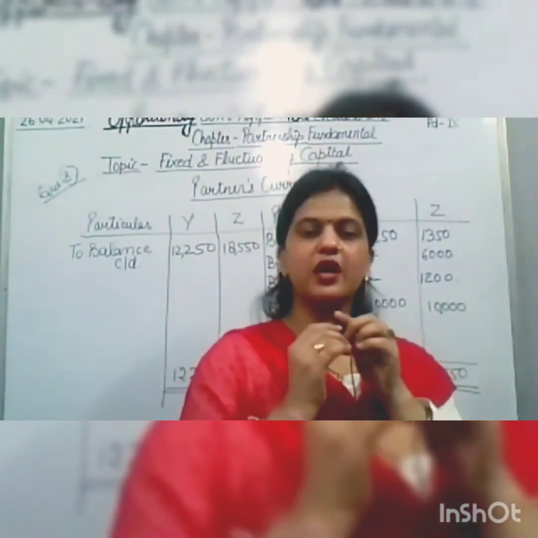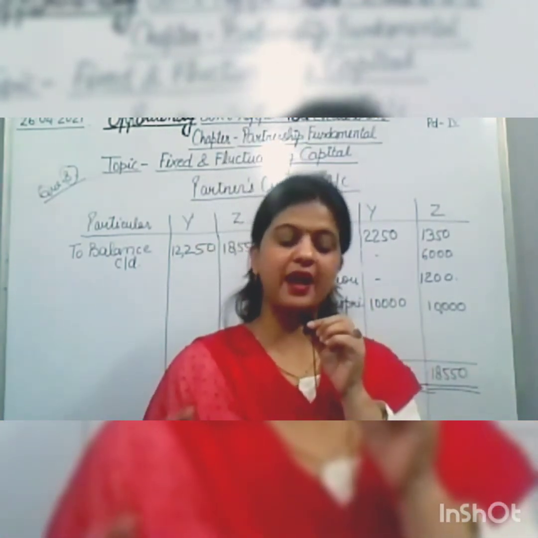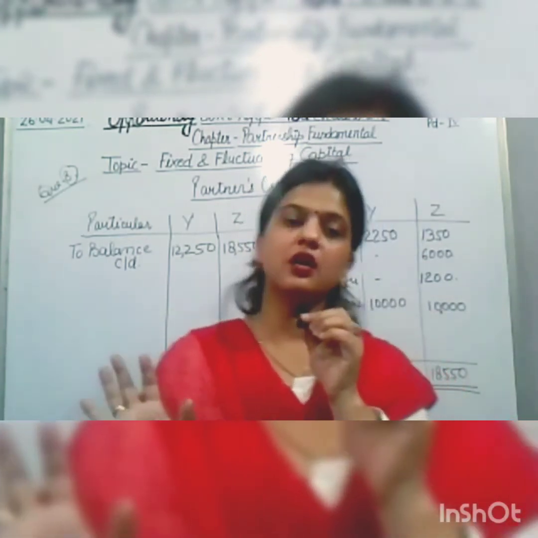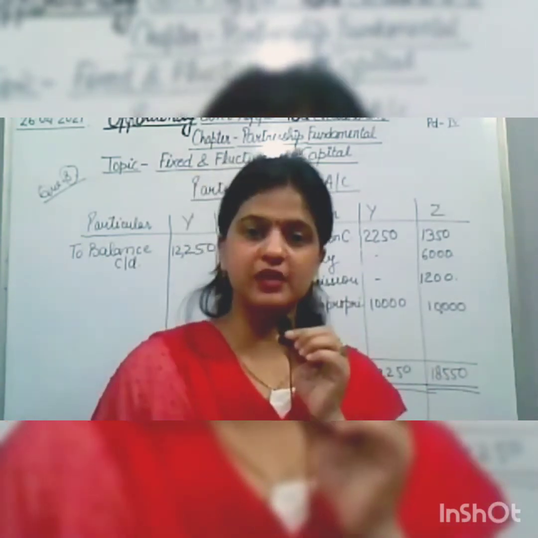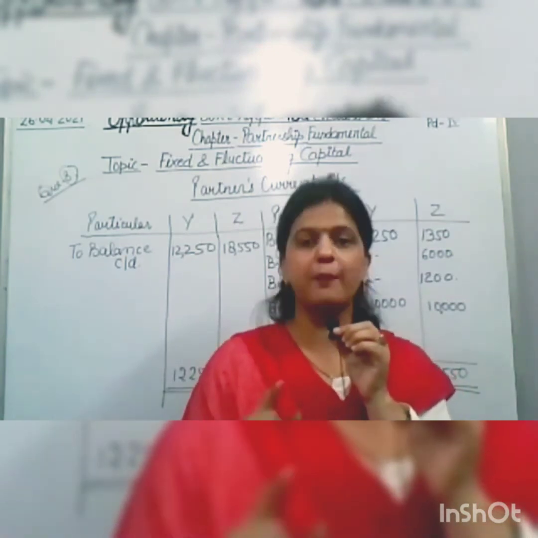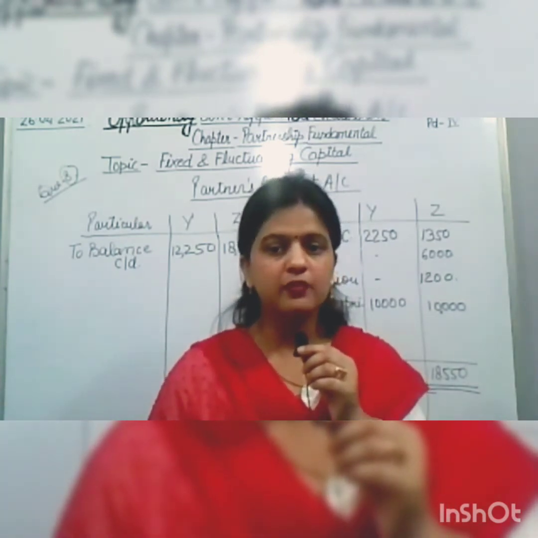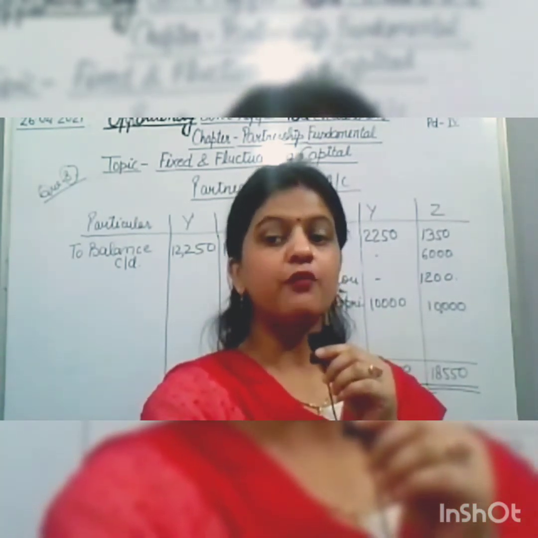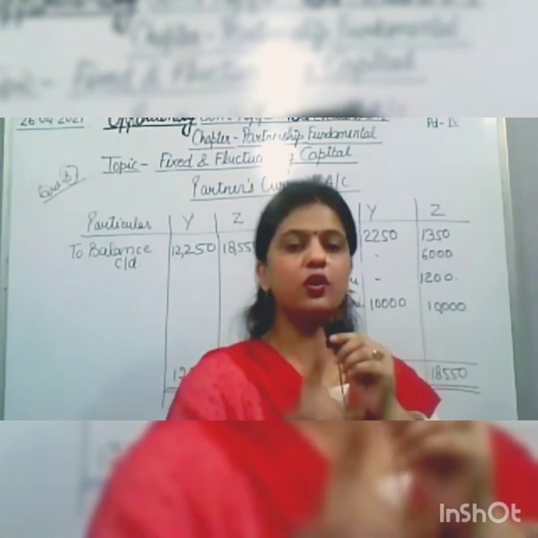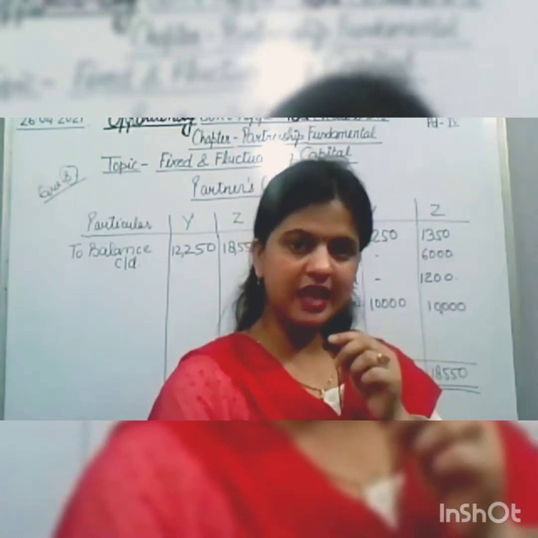So children, now we are going to prepare the partner's capital account by assuming that the capitals are fluctuating. Here we have done it by assuming that the capitals are fixed. And when the capitals are fluctuating, what we have to do? We have to prepare only one account instead of two, that is capital and current, only partners capital account. So now we will start with partners capital account.